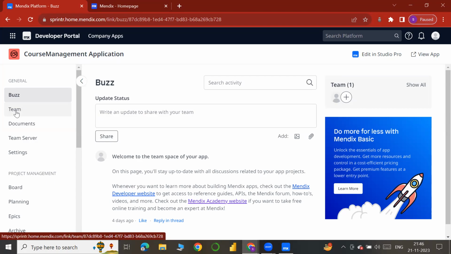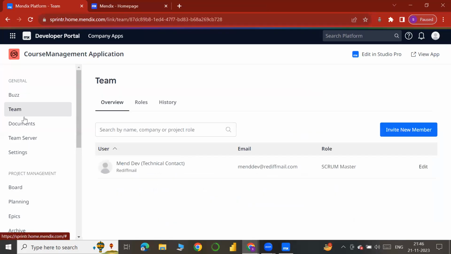This is the homepage of the developer portal, where we display our Scrum methodology. We have Buzz, where we can communicate with our team members. We have a team tab where we can invite team members like our developers, test engineers, or performance engineers.